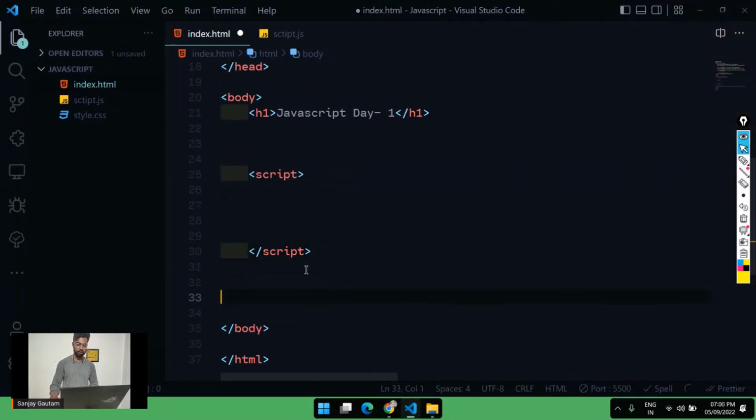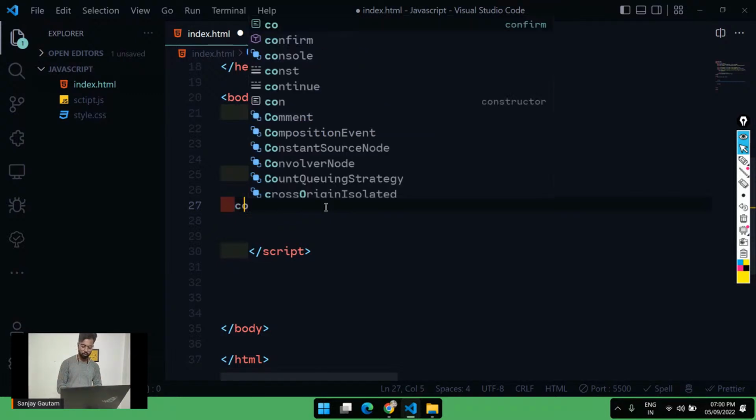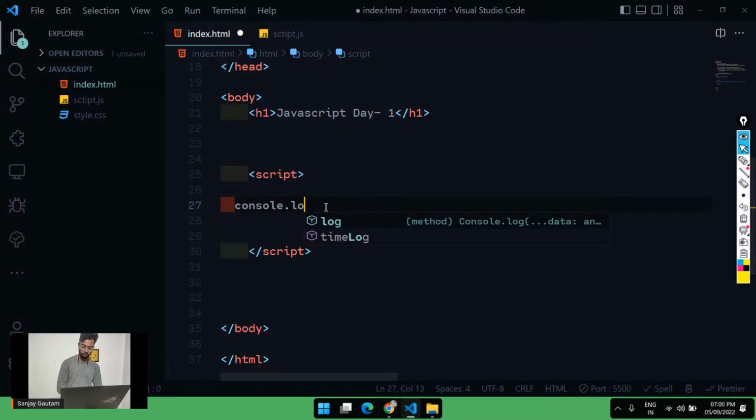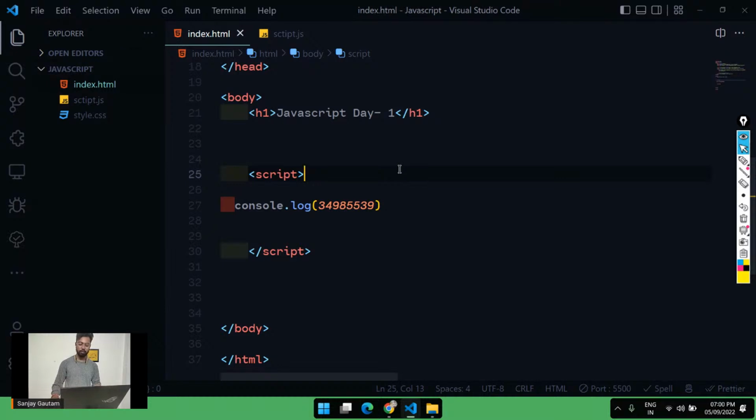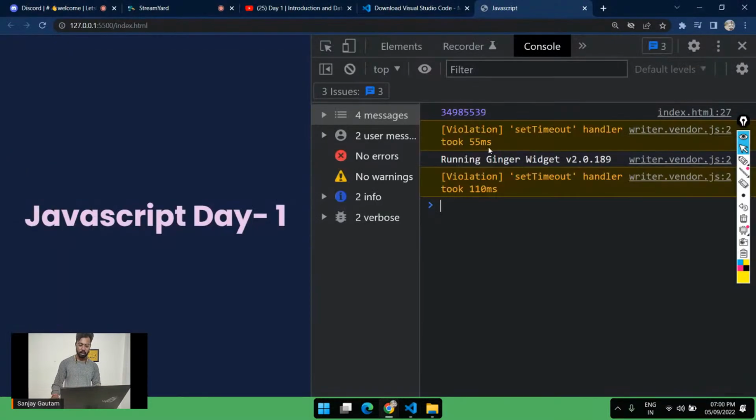In your index.html file, to get something on that console panel, all you have to do is type console.log, and don't worry, I'm going to explain this thing. Inside it, whatever you type is going to be printed on that console. So let me type a number here, this random number, and give it a quick save. And as soon as you save it, see, we are getting this output here.